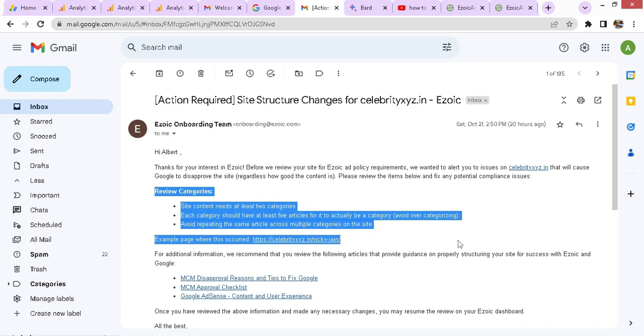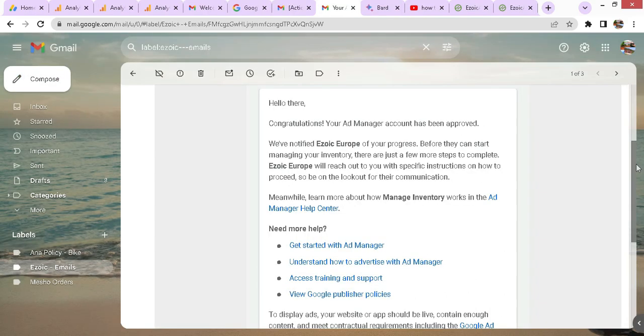Avoid adding the same articles in multiple categories. So that was very important for site approval, or else your site will not get approved, even if your articles or content is number one. Now, here is my email that my Ad Manager account has been approved.